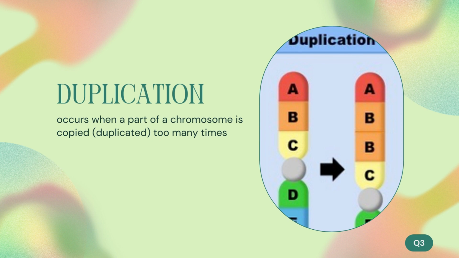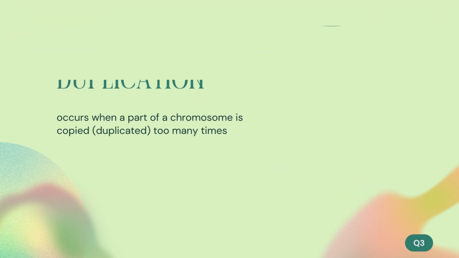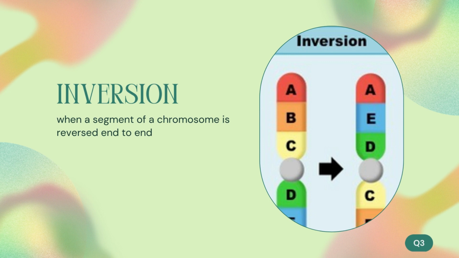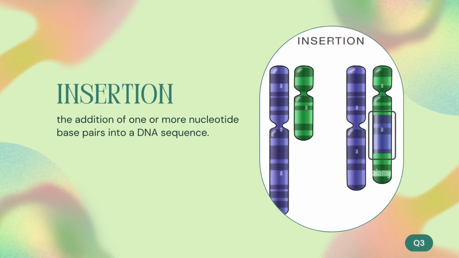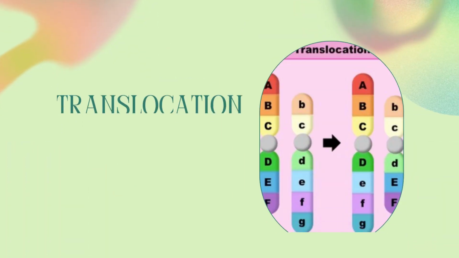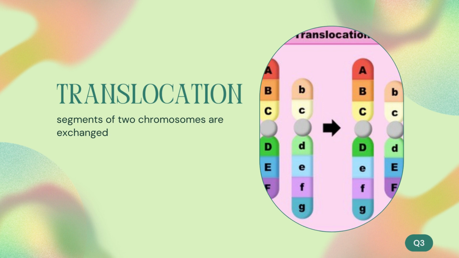Duplication occurs when a part of a chromosome is copied too many times. Inversion is when a segment of chromosome is reversed end to end. Insertion is the addition of one or more nucleotide base pairs into a DNA sequence. Translocation is when segments of two chromosomes are exchanged.